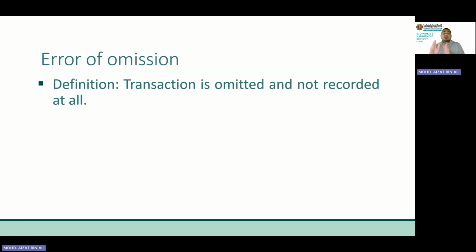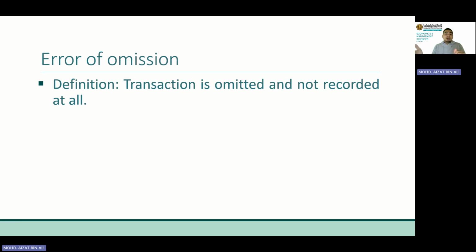Now let's look at the first one, error of omission. What is error of omission? It literally means omit. The word omission is derived from the word omit. What does omit mean? Omit means being left out. So when we talk about a transaction being left out, it means that we do not record the transaction at all.